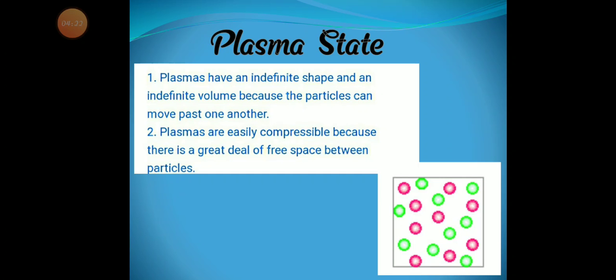This is the fourth state of matter, plasma. Plasma has an indefinite shape and an indefinite volume because the particles can move past one another. Plasmas are easily compressible because there is a great deal of free space between particles.